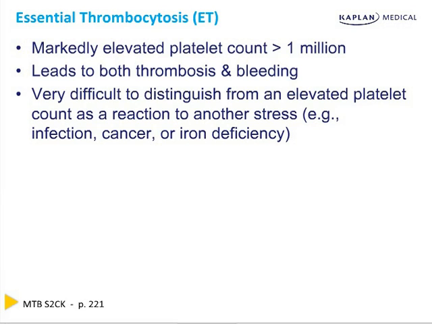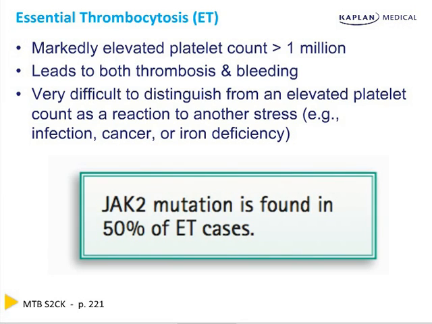The number of the cells in essential thrombocytosis is 1, very high. Number 2, there is a JAK2 mutation in about half of cases. And it's between these things, a really high platelet count and a JAK2 mutation, that should make the diagnosis. Remember, platelets go up as a reaction, like a white count, a sedimentation rate, a C-reactive protein, a ferritin, a transcobalamin. But in the case of reactive thrombocytosis, it's 5 or 6 or 700,000, not over 1,000,000.